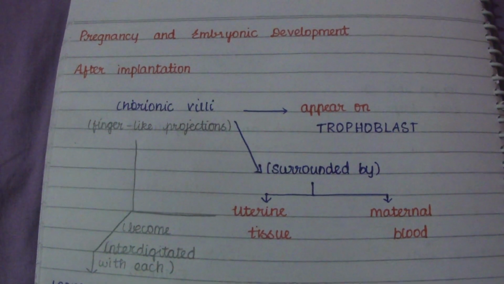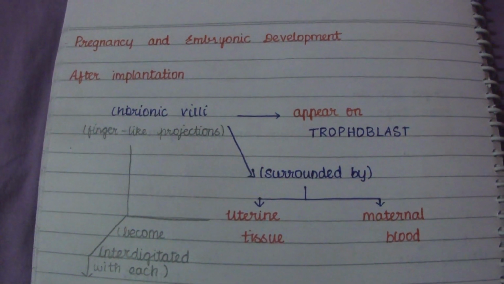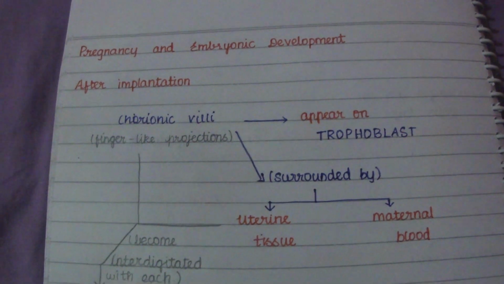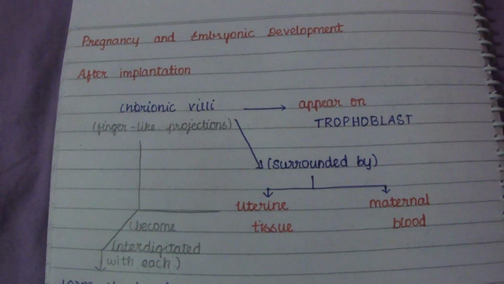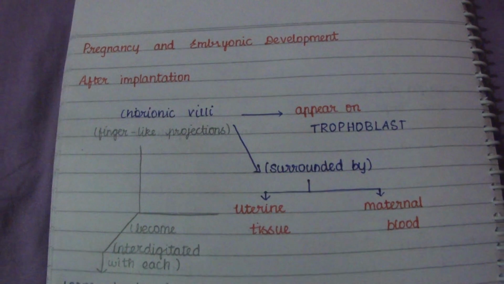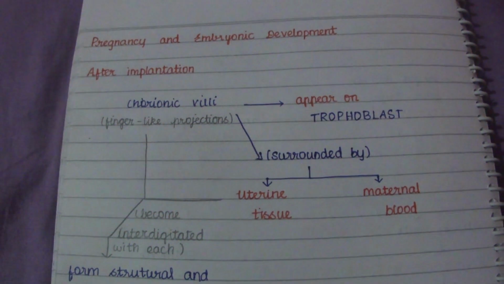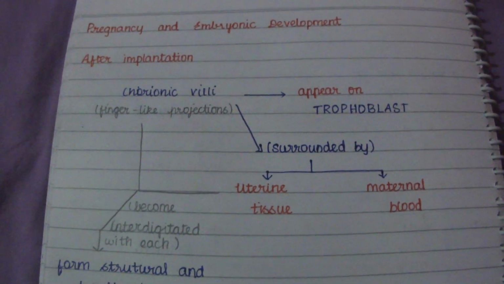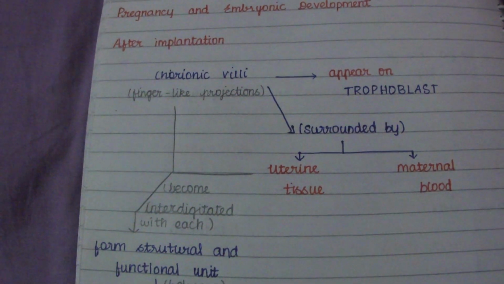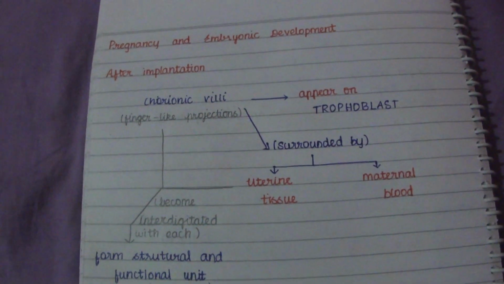In this video, we are going to discuss pregnancy and embryonic development. So, how does the child develop in the womb of the mother? This pregnancy or embryonic development takes place after the implantation.